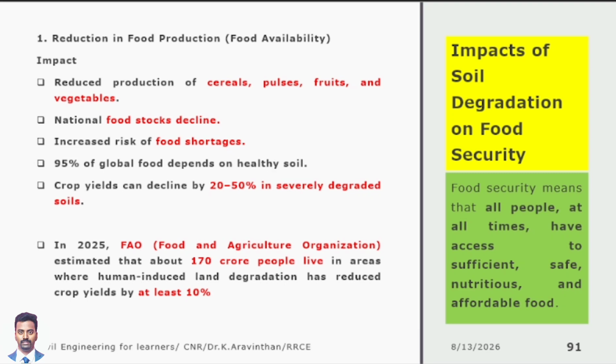They have estimates of all the countries' statistics. There they are saying that nearly 170 crore people live in a place where they have degraded land and degraded food products, which results in a 10% reduction in crop yield.